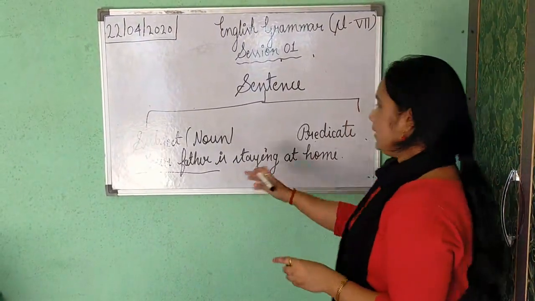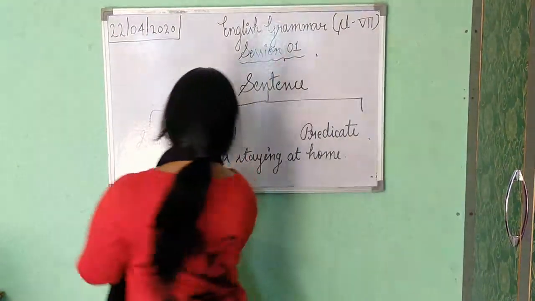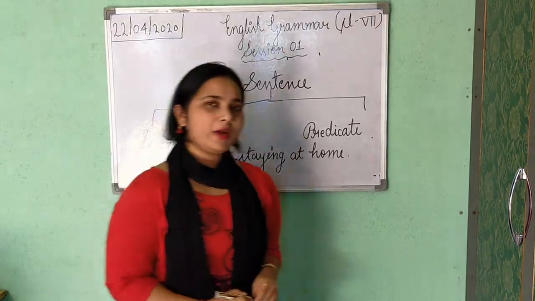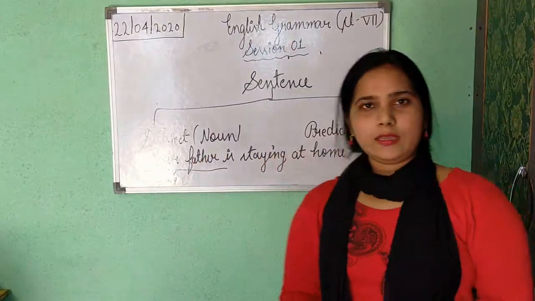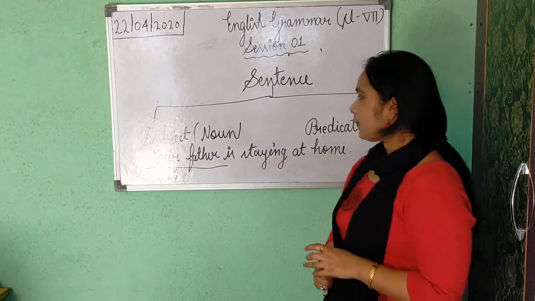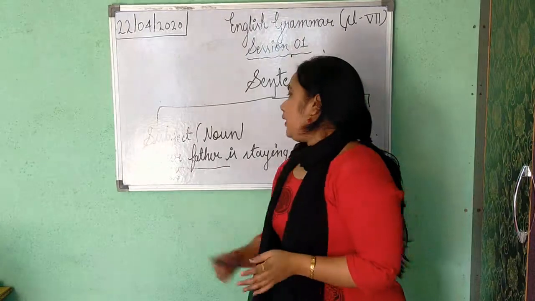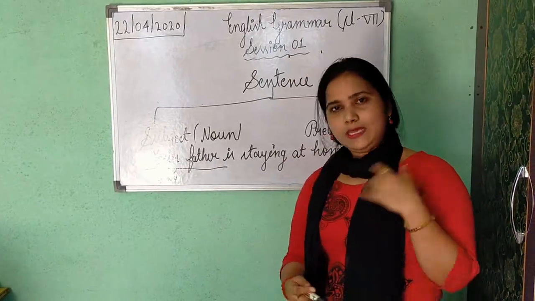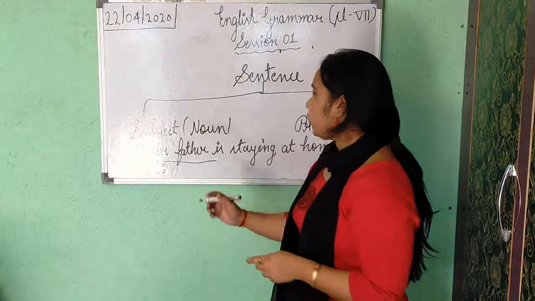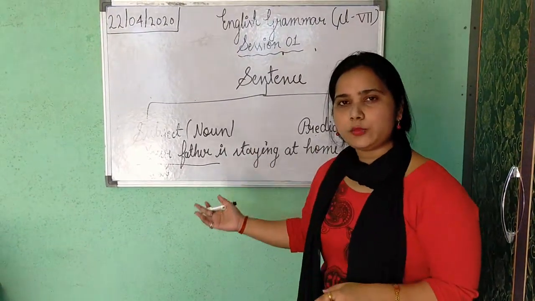Now just write down this example. Your father is staying at home. I told that your father is your subject. Now just tell me what is predicate. Note down fast. Now please match it. Your father is subject because he is the person, he is the one who is staying at home. Beside that I told it is predicate is the combination of verb plus object or verb plus complement.